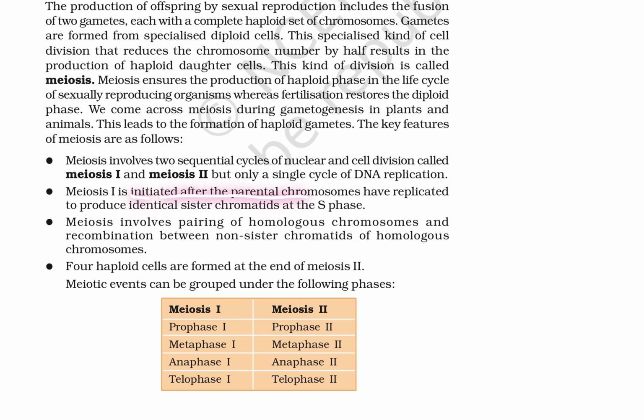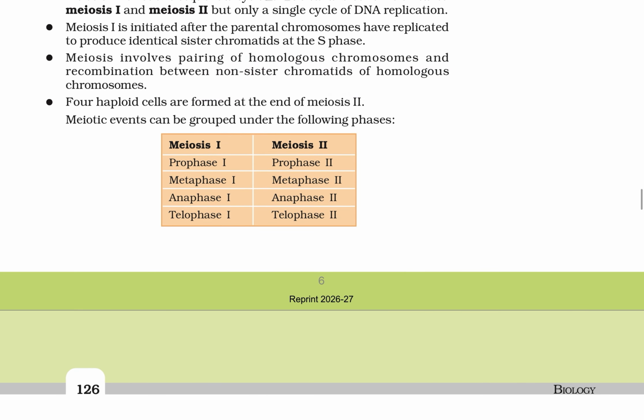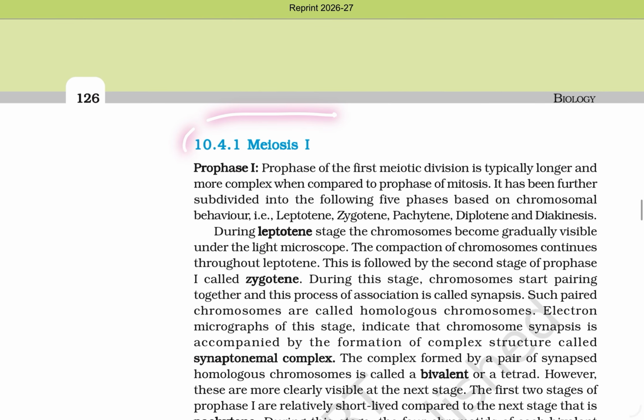Meiosis 1 is initiated after the parental chromosomes have replicated to produce identical sister chromatids at the S phase. Meiosis involves pairing of homologous chromosomes and recombination between non-sister chromatids of homologous chromosomes. Four haploid cells are formed at the end of meiosis 2. Meiosis 1 has prophase 1, metaphase 1, anaphase 1, telophase 1. Meiosis 2 has prophase 2, metaphase 2, anaphase 2, telophase 2.